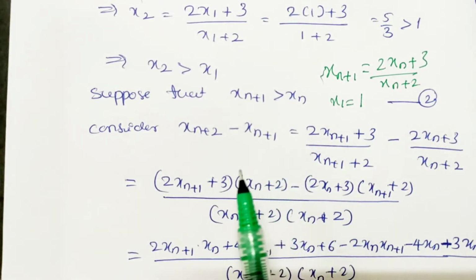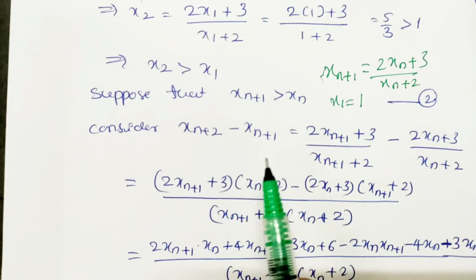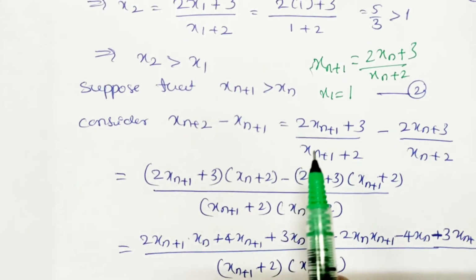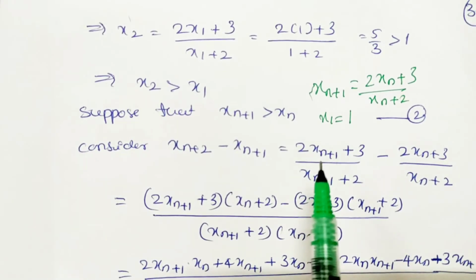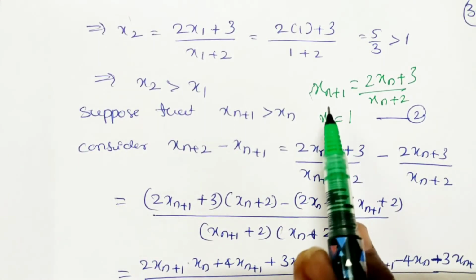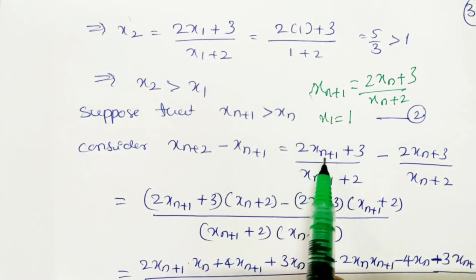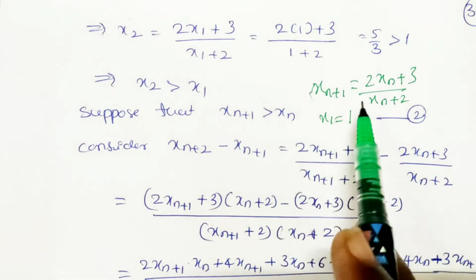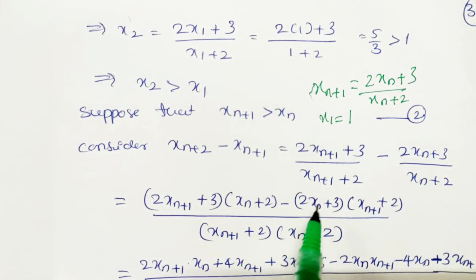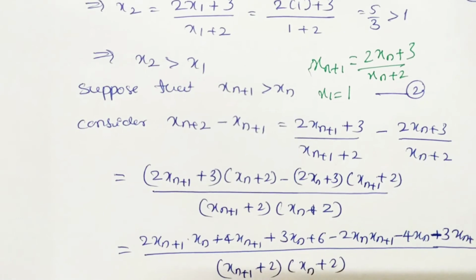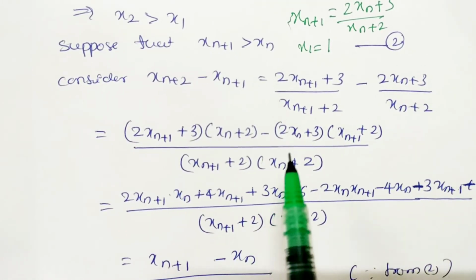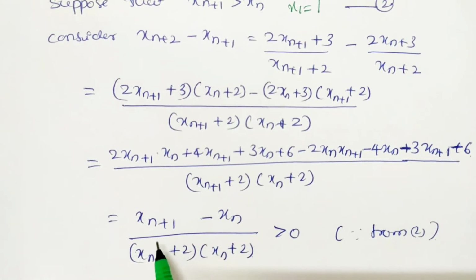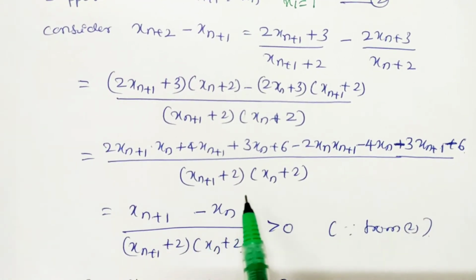next term, that is x_{n+2} minus x_{n+1}. So difference of these two: x_{n+2} means you just substitute n equal to n plus 1 in x_{n+1}. So you will get here (2x_{n+1} + 3) divided by (x_{n+1} + 2), and minus x_{n+1} as it is. Now cross multiply these two and simplify. You just cross multiply, open this bracket and simplify. You will get x_{n+1} minus xn divided by this denominator as it is.